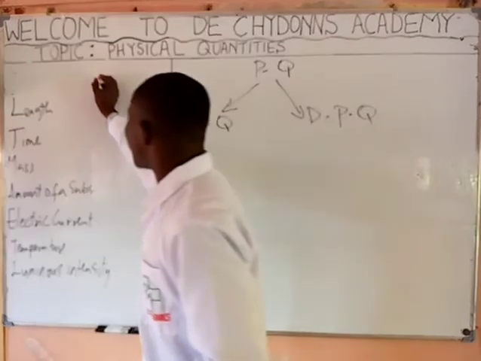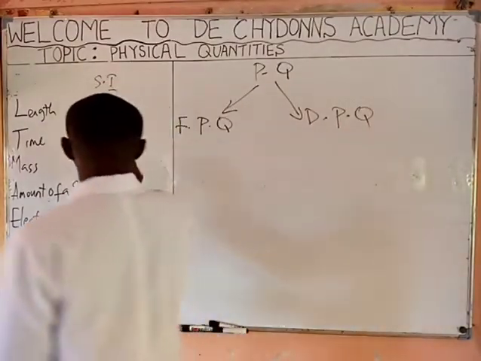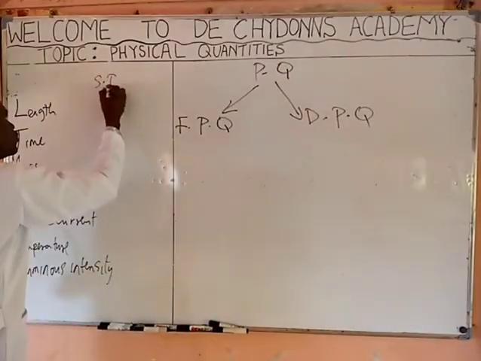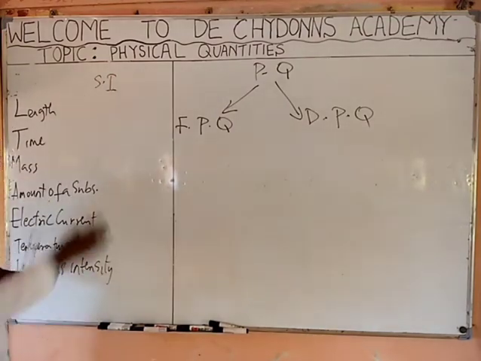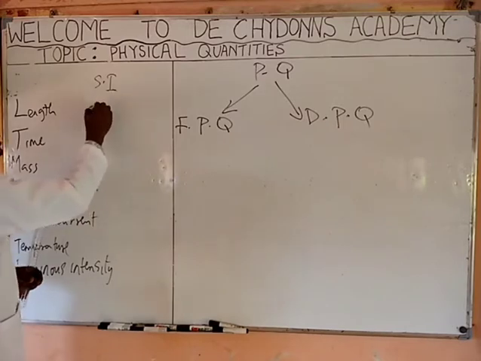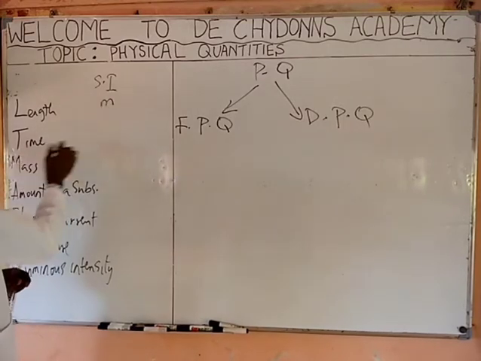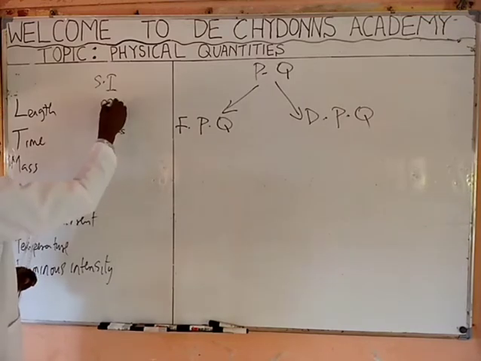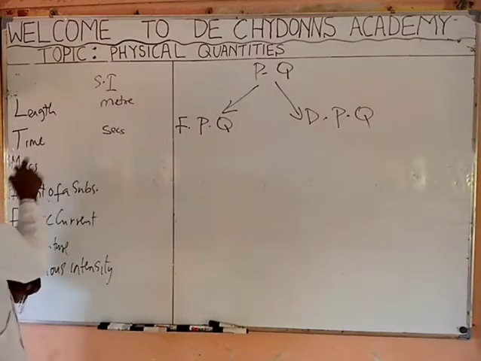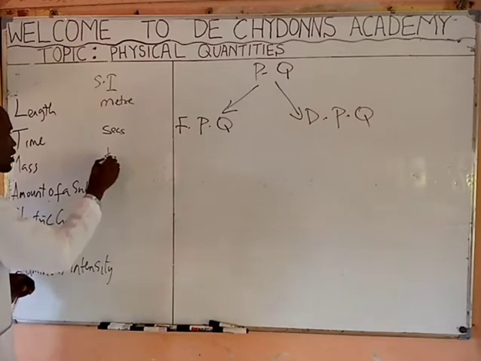Now, SI units simply means standard international units. SI unit of length is meters. SI unit of time is seconds. SI unit of mass is kilogram.